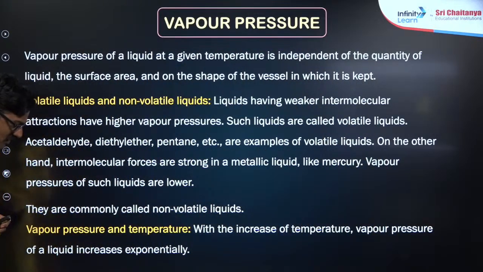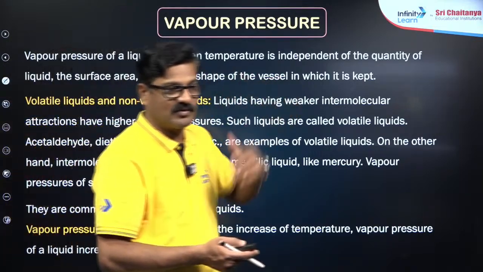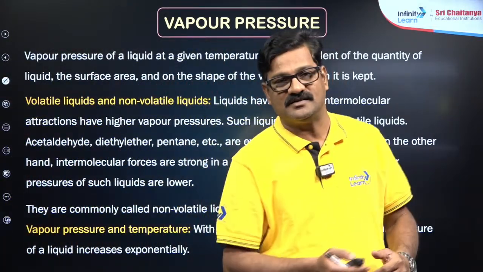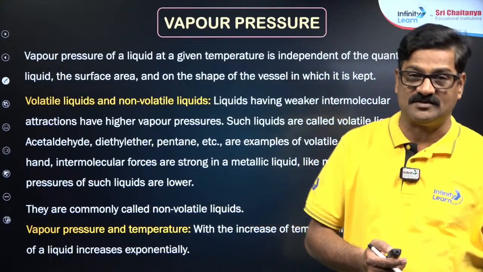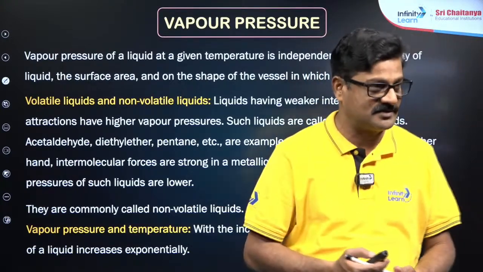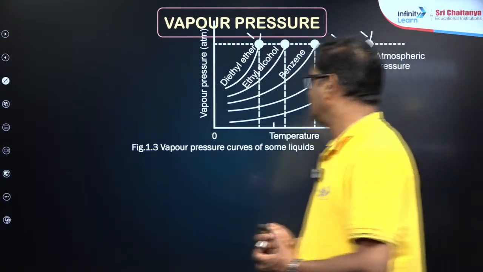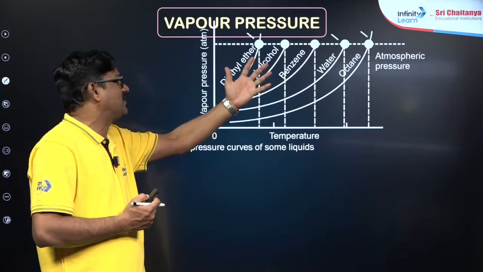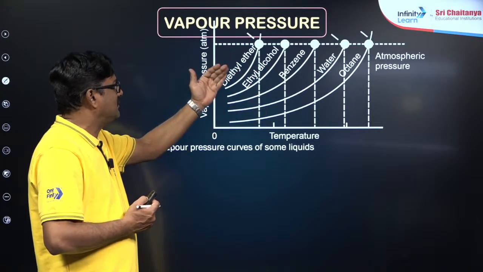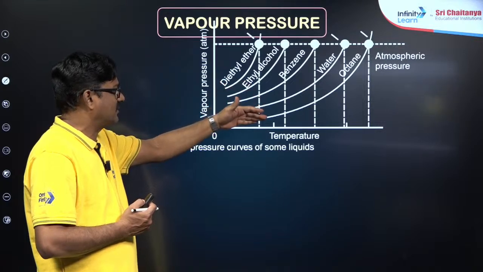Those liquids which have the tendency to evaporate are called volatile liquids. The liquids which do not have a tendency to evaporate are said to be non-volatile liquids. And you see, vapor pressure increases exponentially with temperature for different liquids: ether, alcohol, benzene, water and octane.